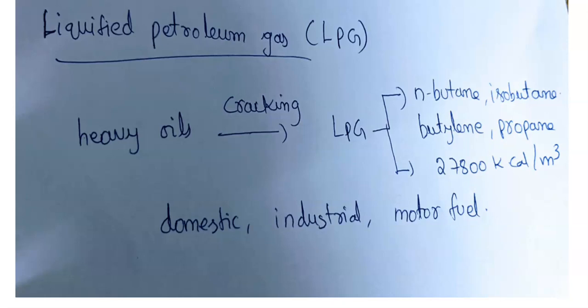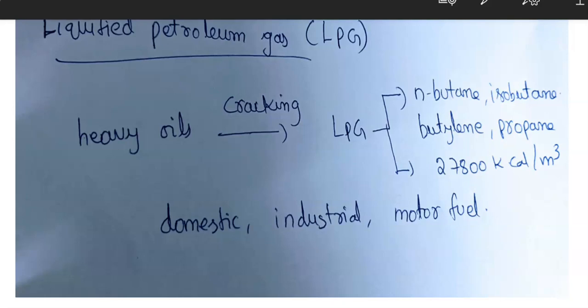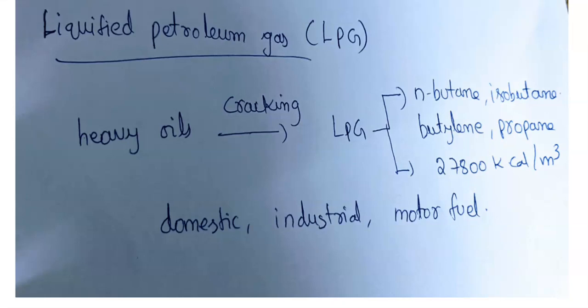Liquefied petroleum gas, commonly known as LPG, is a byproduct obtained during the cracking of heavy oils.